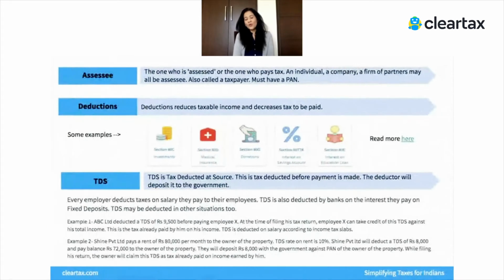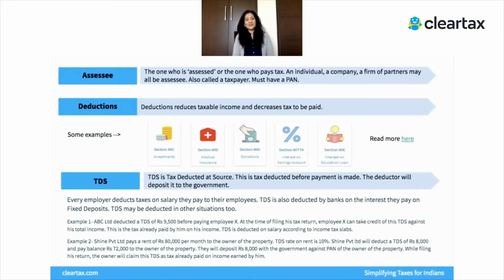Okay, there's one more common term which is called assessee. Now, assessee is somebody who pays tax or somebody who needs to be assessed. You can also call this person a taxpayer. A taxpayer could be an individual, a company, a firm of partners, just anybody who has a tax to pay, who has a PAN, is called an assessee. You'll come across this term if you're looking at tax return forms or if you're reading about something on direct taxes. This is one term that will get mentioned very often.